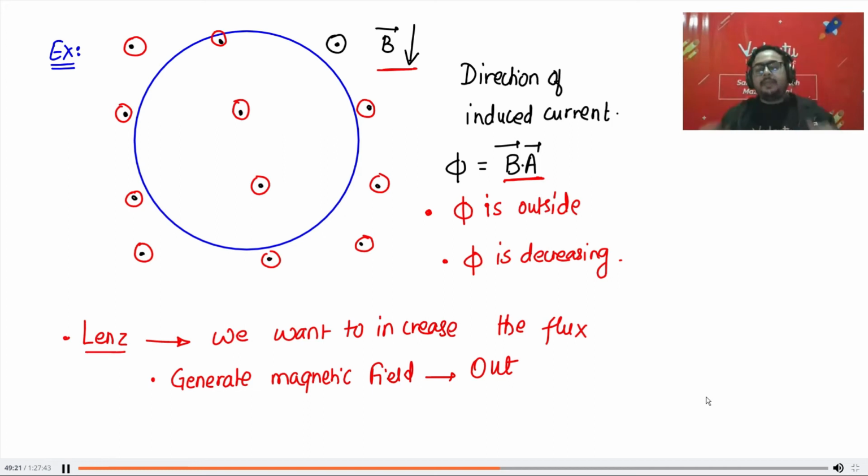Same, great. So your flux is outside. If the magnetic field is decreasing, what is happening to the flux? Is the flux increasing or decreasing? The formula is given, B into A. Now B is decreasing, so is the flux increasing or decreasing? Increasing.